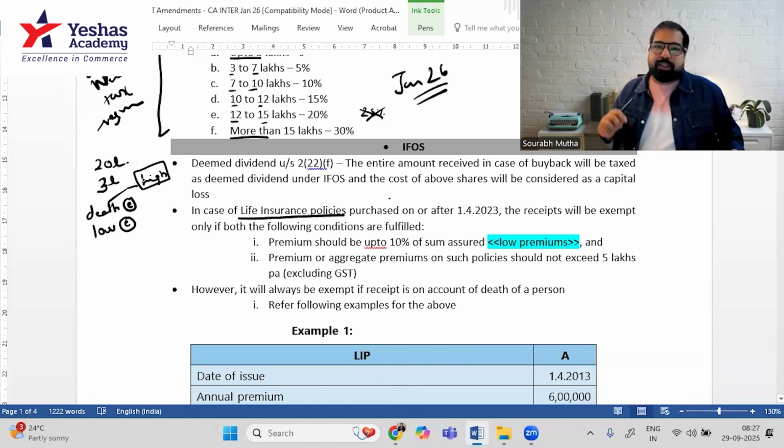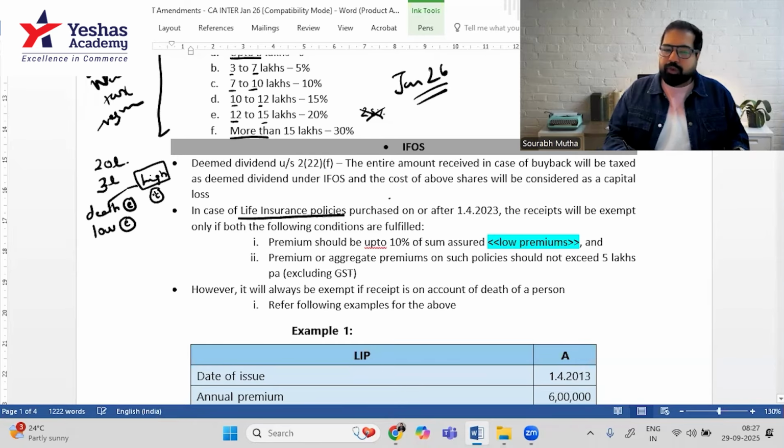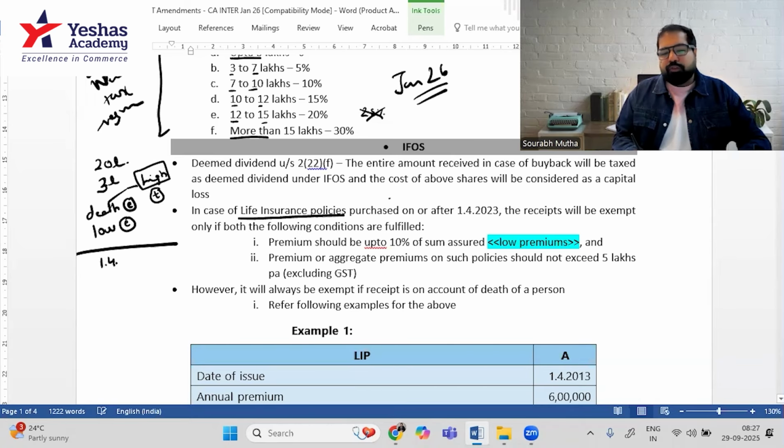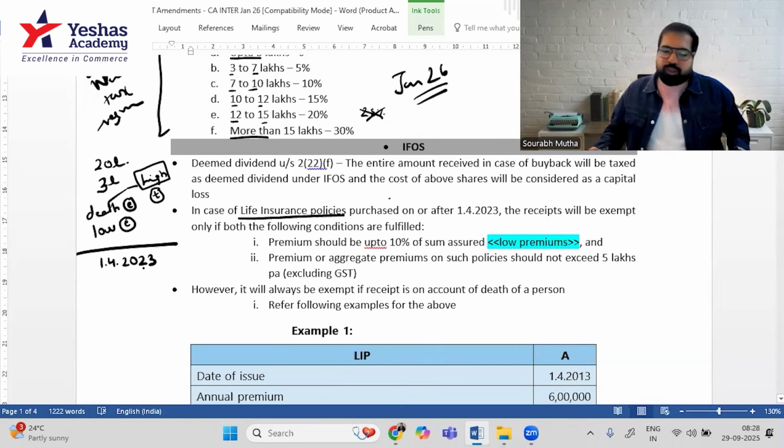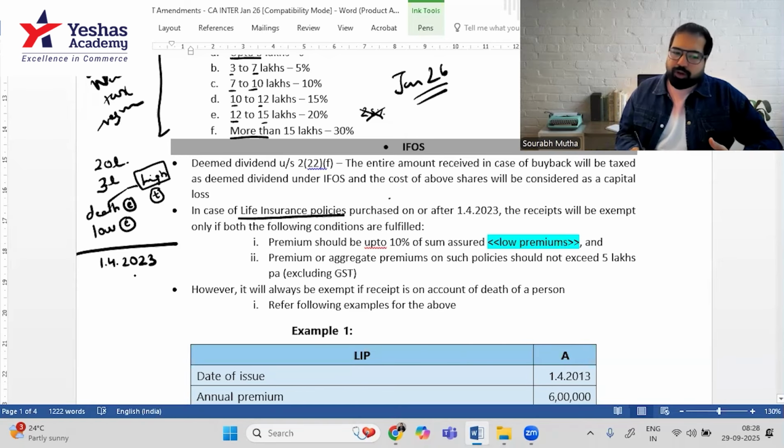Some life insurance policies are money back policies. In this case, it will be taxable under IFOS. This used to be the case and this still is the case, but now a small change has been brought in for life insurance policies issued on or after 1st April 2023. So in the exam, if there is any policy before 2023, don't even think about what I'm going to teach you. But for any policy on or after 1st April 2023, the government has put one more condition.